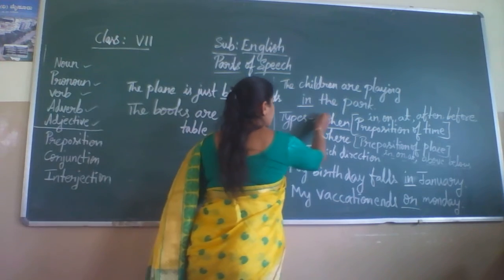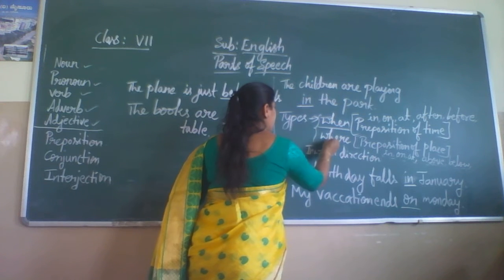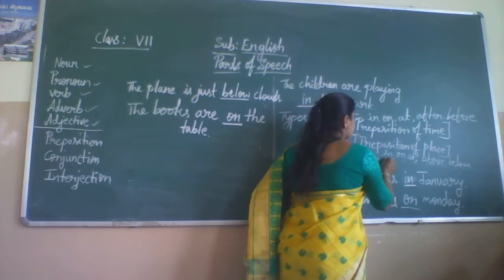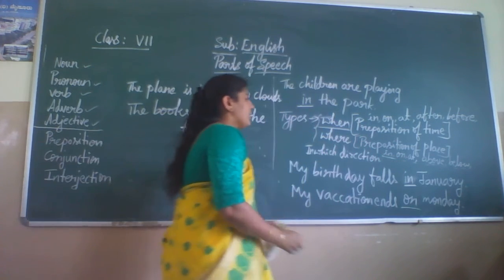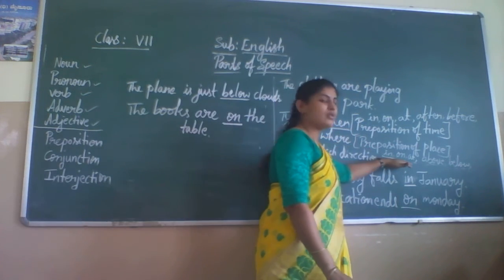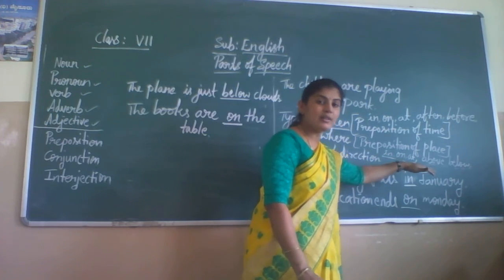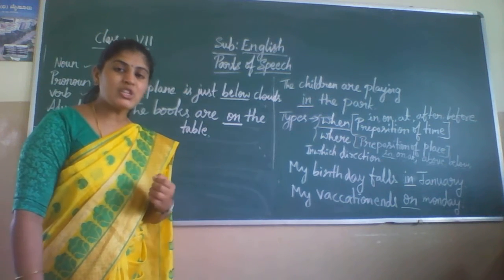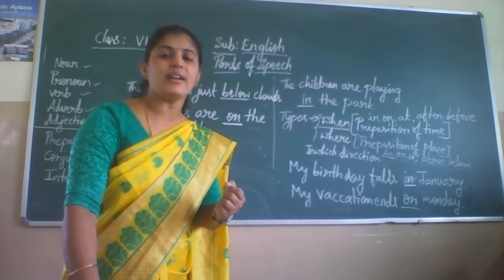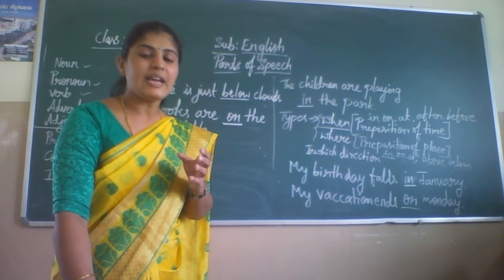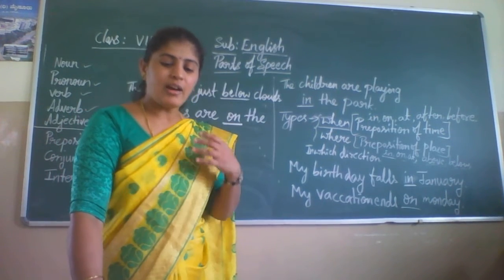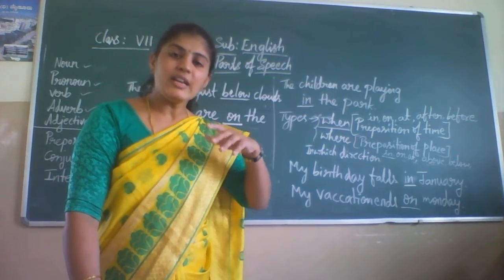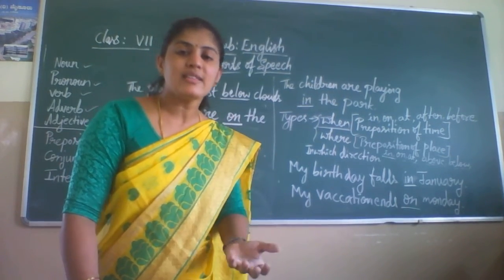But in the types of prepositions, when and where, some examples are given: in, on, at. In the next type of prepositions also we have in, on, at. So in, on, at are the prepositions we use regularly, but they get different meanings in different sentences.